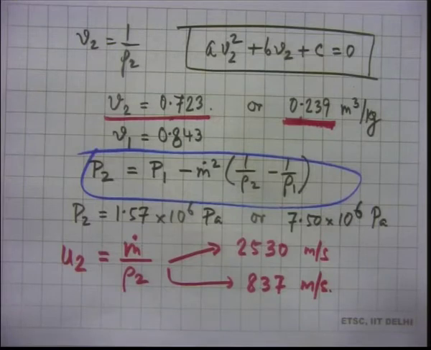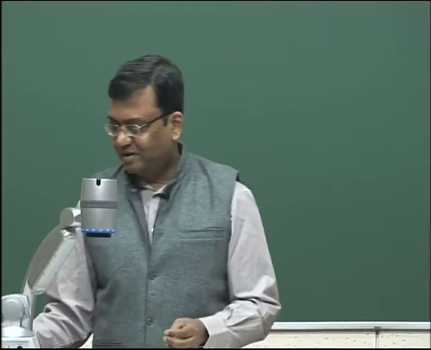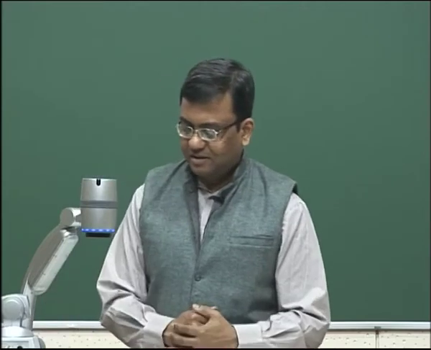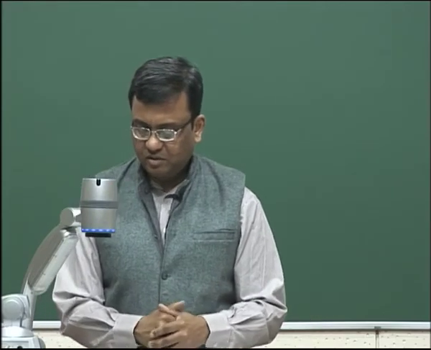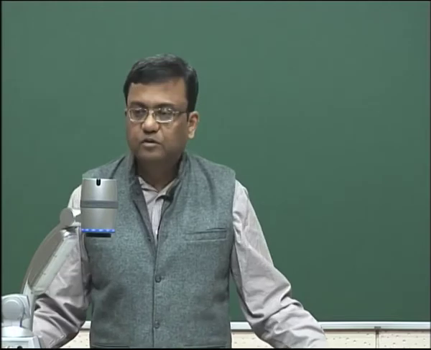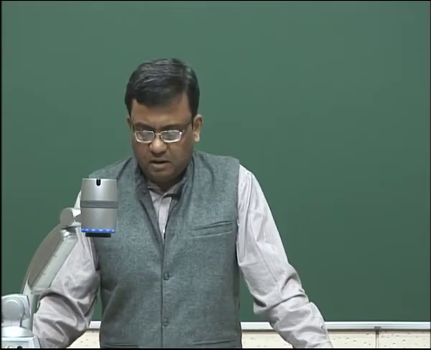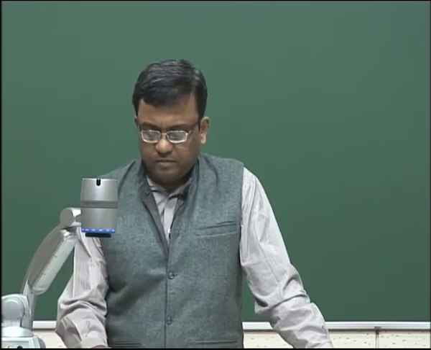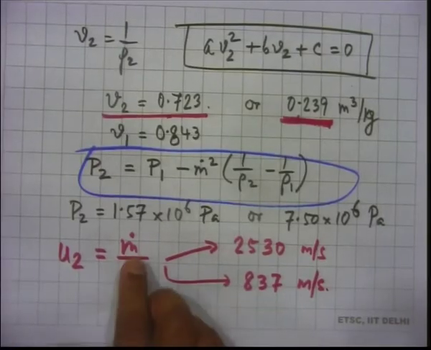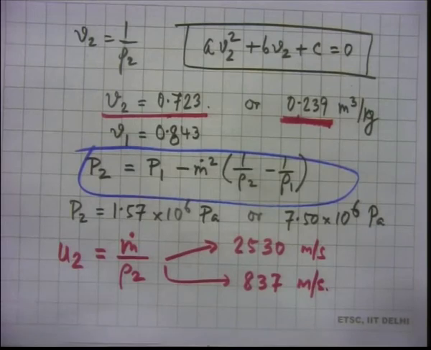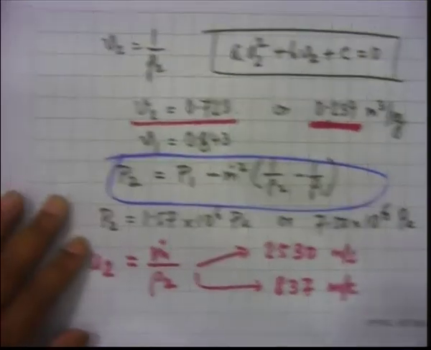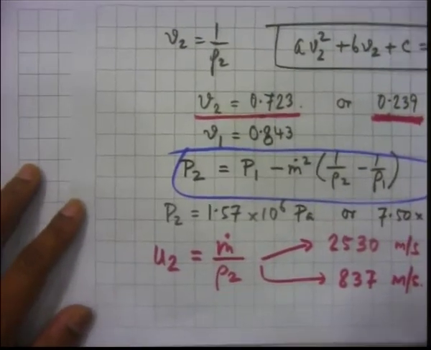It is coming to be lower velocity, but intuitively, this is a stronger detonation, so velocity should be higher. No, I don't think you can intuitively say this because we did not discuss that sort of logic. It comes directly from this: U2 is m dot into 1 over rho 2, and if we go to the, I think I can maybe use this space to explain.